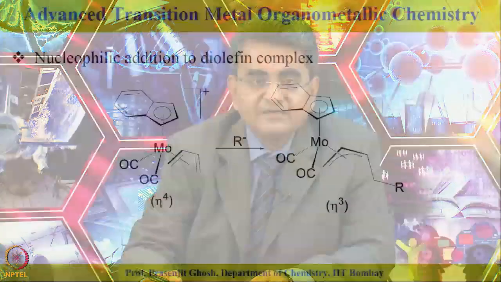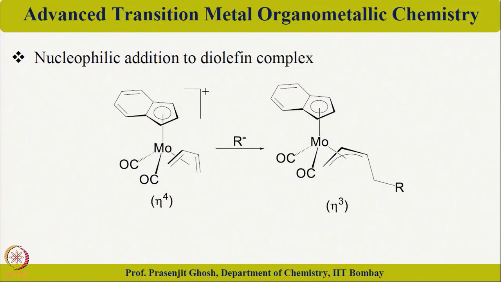We will see the diolefinic complex of a transition metal being attacked by a nucleophile, resulting in again the same eta 3 bound transition metal allyl complex. So, this is a very interesting reaction from that perspective, and it sort of encashes on the Umpolung reactivity of olefins when they bind to transition metals.